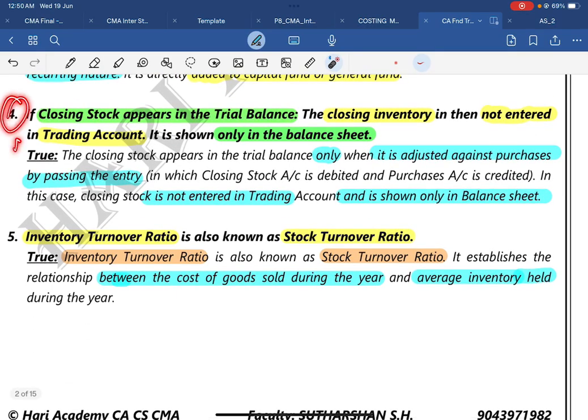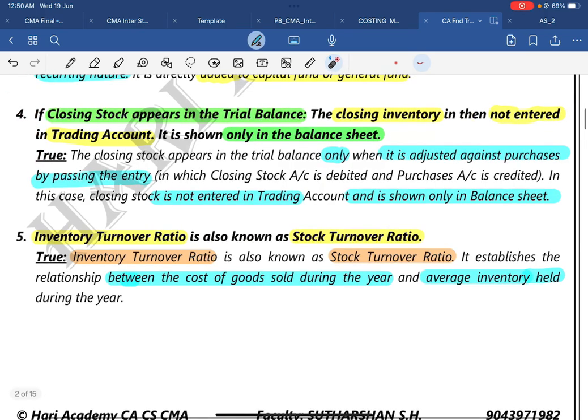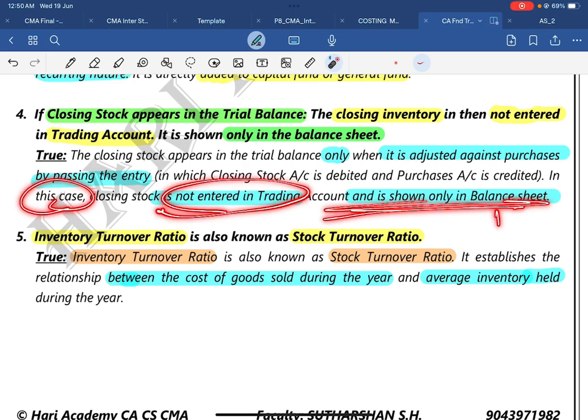Next, fourth one, an interesting and important question, mark it as important. If the closing stock appears in the trial balance, the closing inventory is not entered in the trading account, it's shown only in the balance sheet. Definitely true, because if the closing stock appears in the trial balance, the given purchases are adjusted purchases. The closing stock appears in the trial balance only when it is adjusted against purchases. When the closing stock is already adjusted against the purchases, only then will the closing stock appear in the trial balance. So the journal entry will be closing stock account debit to purchase account credit. In that case, closing stock is not entered in the trading account, it is shown only on one side, that is the balance sheet.